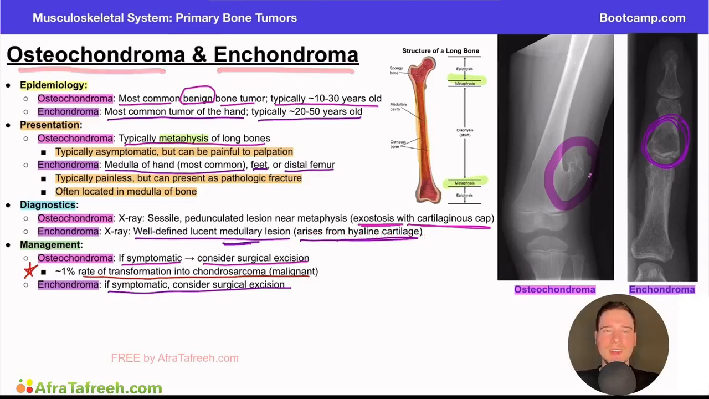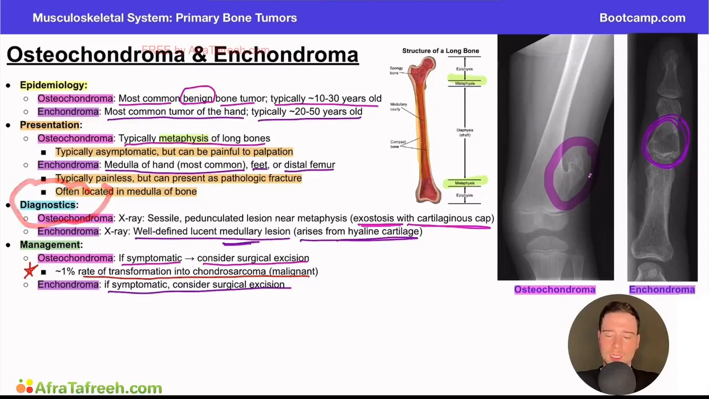We're comparing and contrasting. A lot of similarities here, right? These are both benign bone tumors, typically in a younger population, but we really want to think about the location here. Osteochondroma is most likely to occur in long bones, particularly the metaphysis, whereas an enchondroma is more likely to occur in the hand. Again, there are some overlaps there where this can occur in the distal femur as well. Really, the key to differentiating these is going to be our diagnostics.